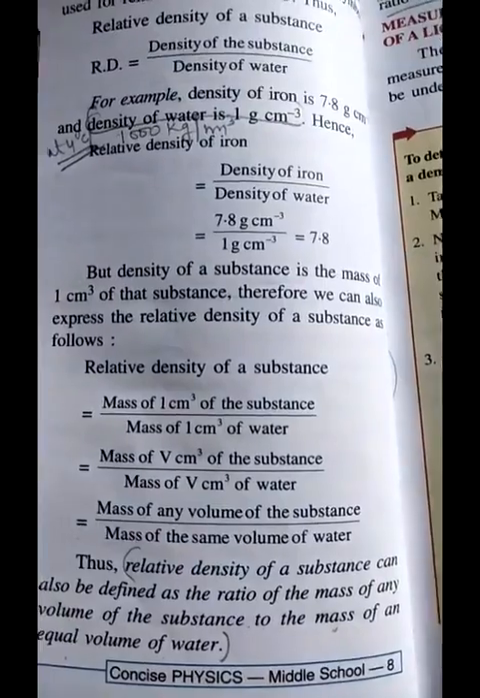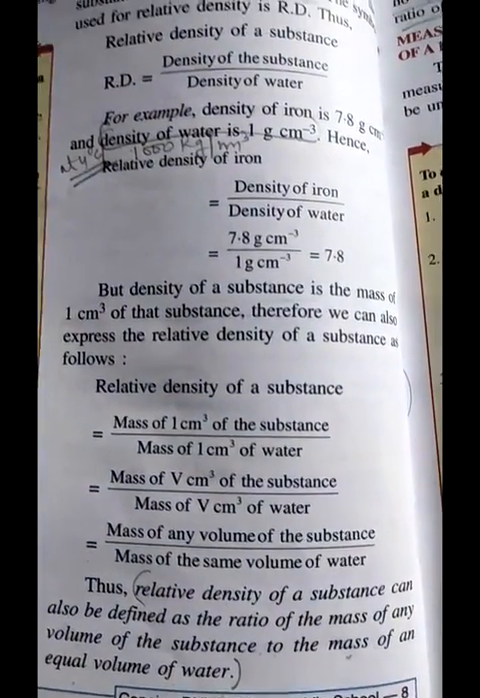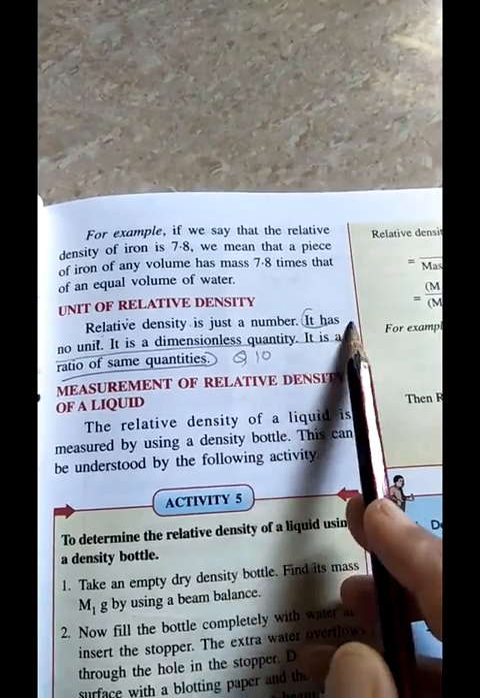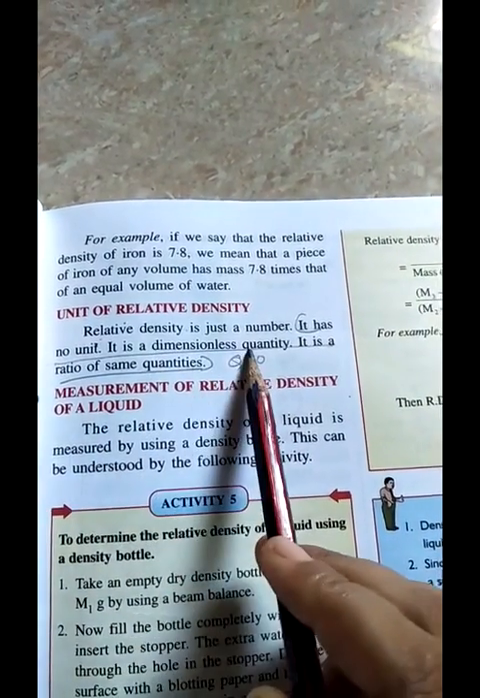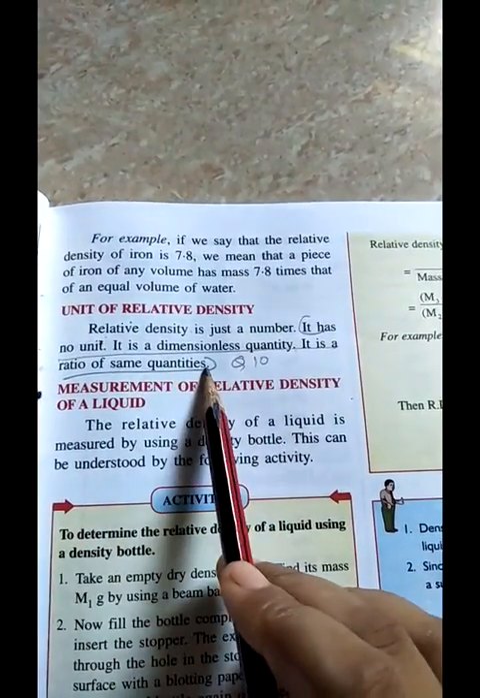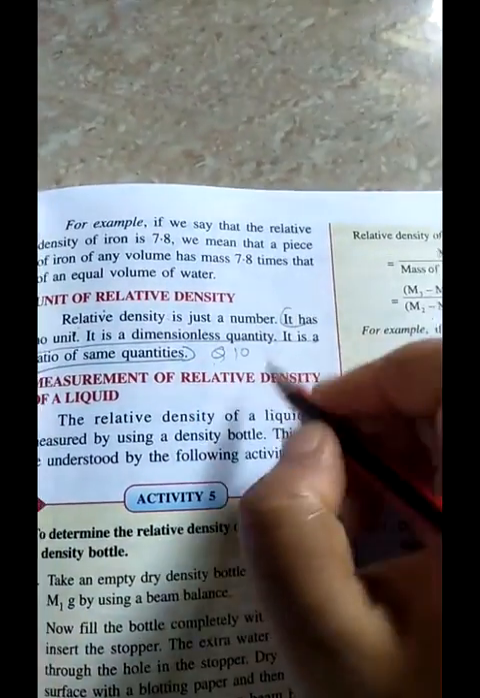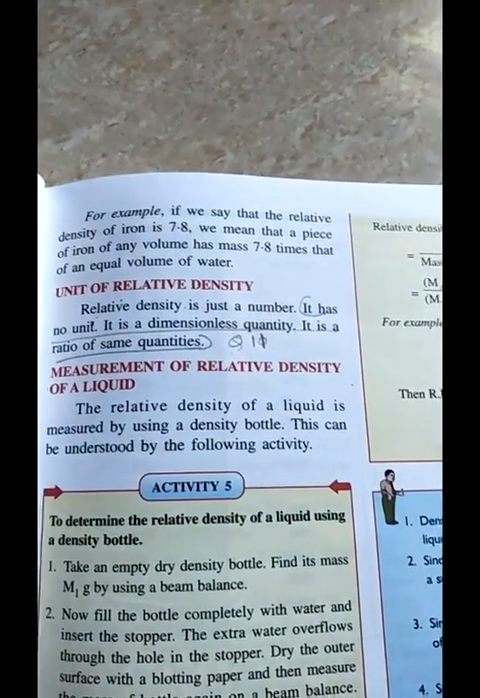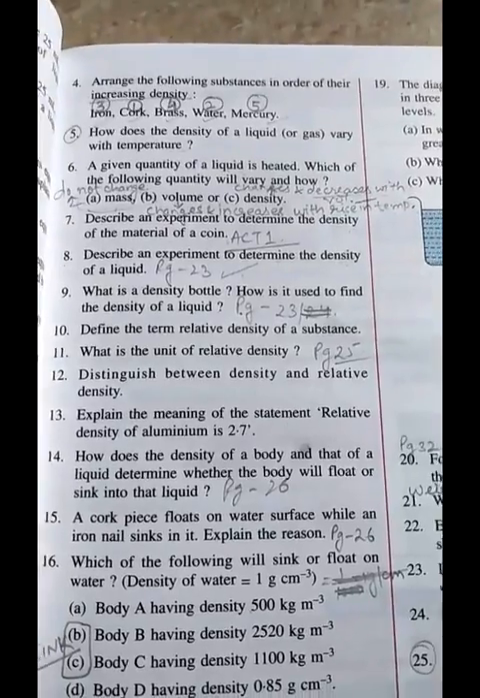And the next question, question number 11, is what is the unit of relative density? So you will write it has no unit. It is a dimensionless quantity and it is the ratio of same quantities. So this is your question number 11. You will write. Next question.